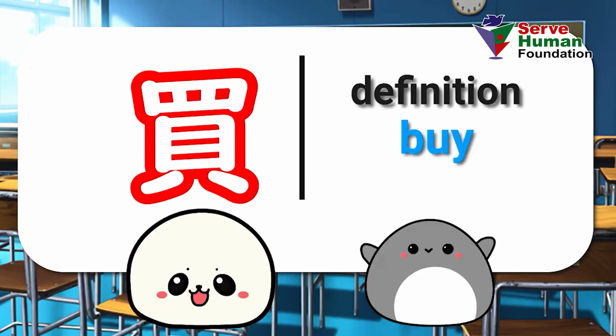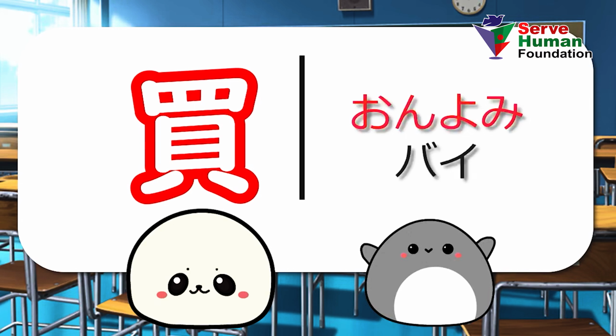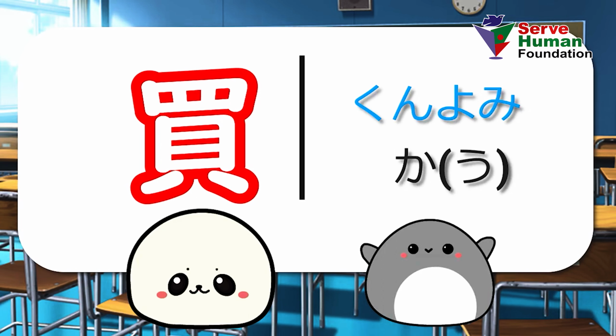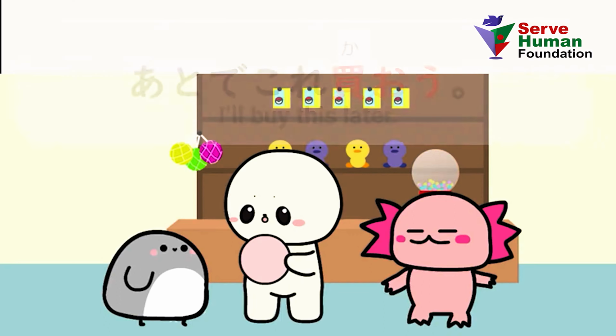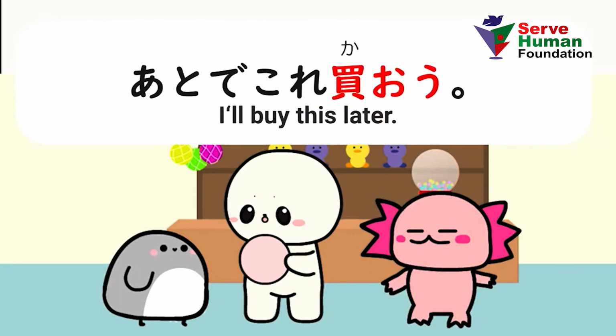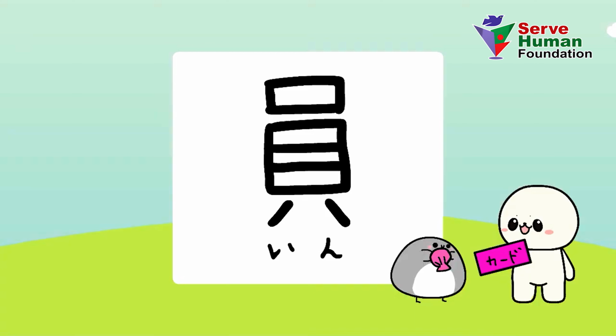Then let's learn the definitions and how to read it. The definition of this kanji is to buy. Onyomi is buy. Kunyomi is kau. An example word is kau. An example sentence: 後でこれ買おう。